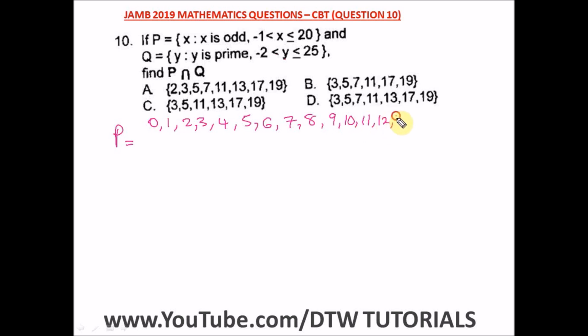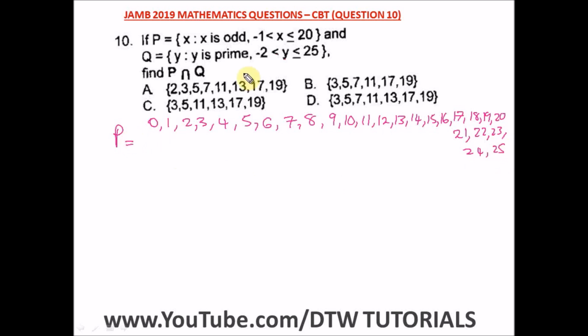We have to manage the space. 13, 14, 15, 16, 17, 18, 19. We have 20. Let's just go down here. 21, 22, 23, 24, then 25.